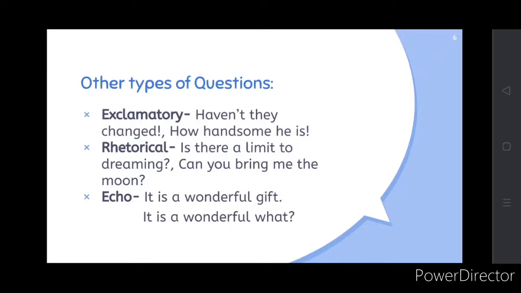The last one is echo. In the echo type of question, the speaker repeats a part or the whole of something which is already said. Okay, a particular sentence is already said and the person repeats the same thing again, asking what. For example, it is a wonderful gift. It is a wonderful what? Okay, so then the answer to it is gift. So these are echo type of questions.